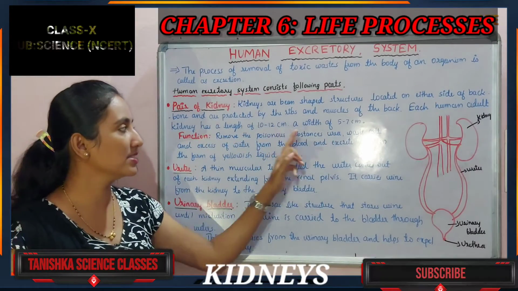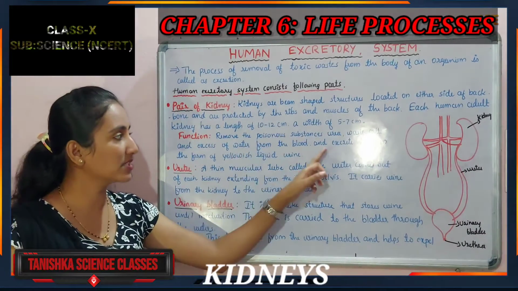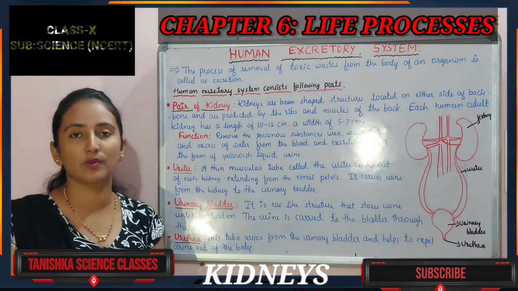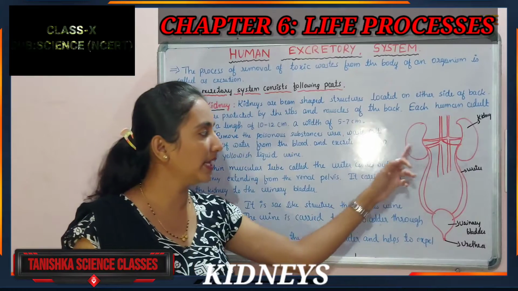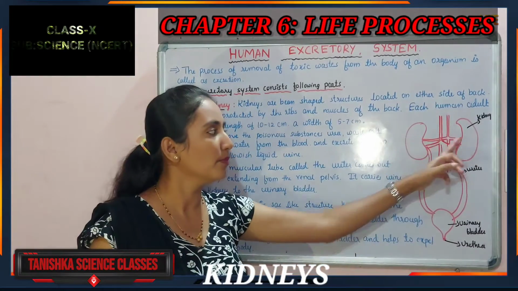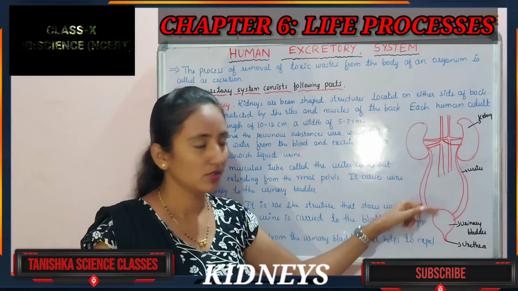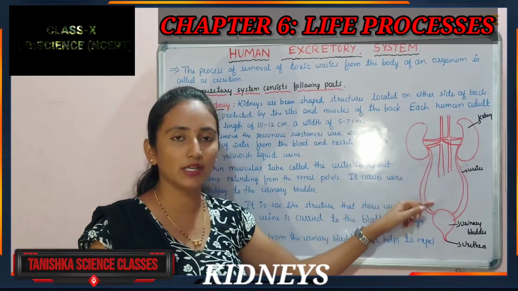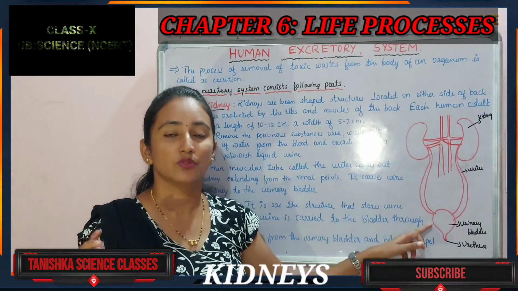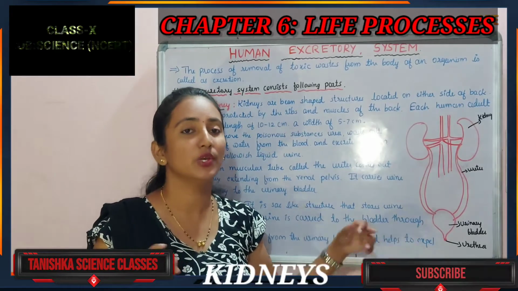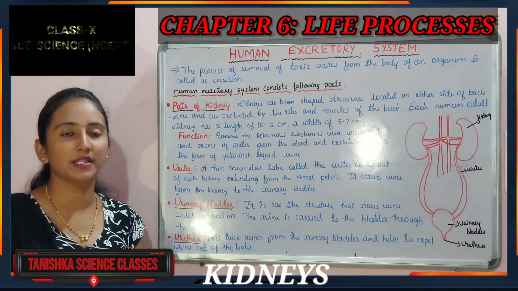They remove the poisonous substances, urea, waste salts and excess water from the blood, and excrete them in the form of a yellowish liquid called urine. Whatever unwanted waste there is will be collected through the ureters. Here purification is done and the unwanted things are transferred to the ureter. The ureters collect into the urinary bladder, and after that it is expelled out. It is yellowish in color and is called urine. So what is the main function? The main function of the kidneys is to purify the blood.